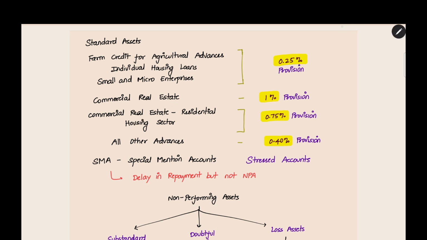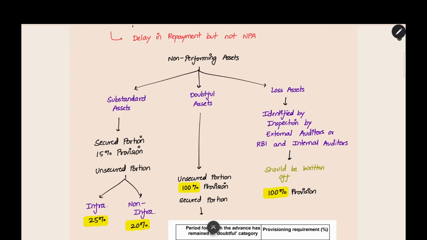Now there are things for SMA account. SMA account is also standard asset. There is no special provisioning norms for SMA account. But for NPAs, there is different provisioning. In NPA only there are three types: substandard, doubtful and loss assets.